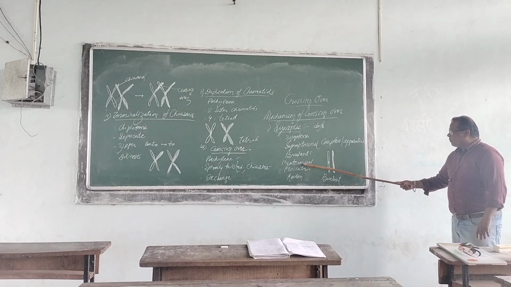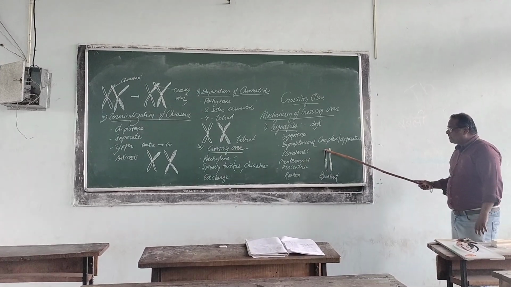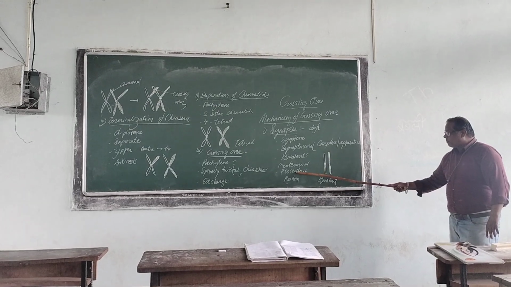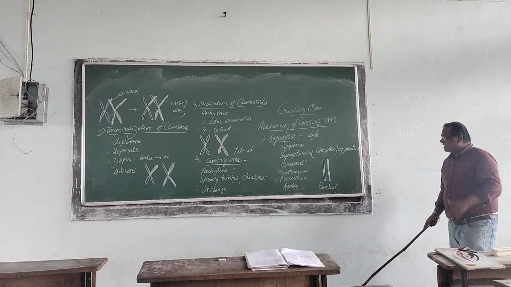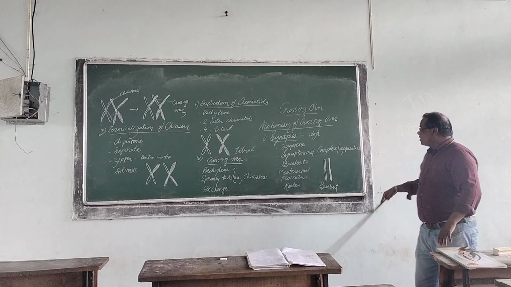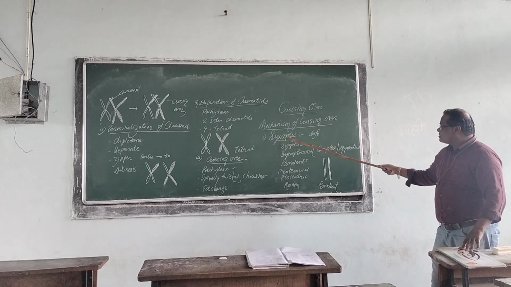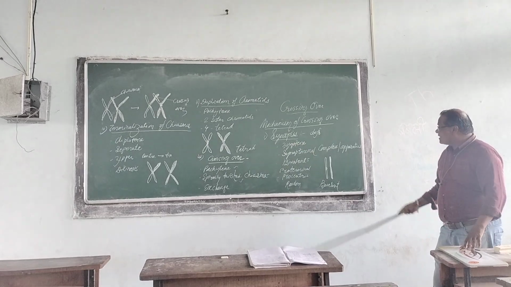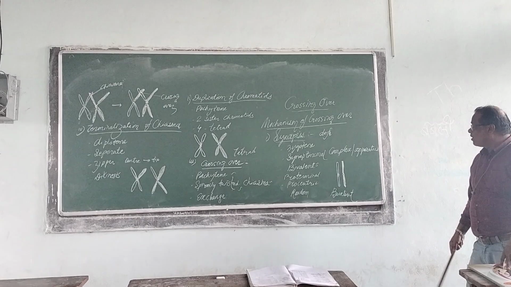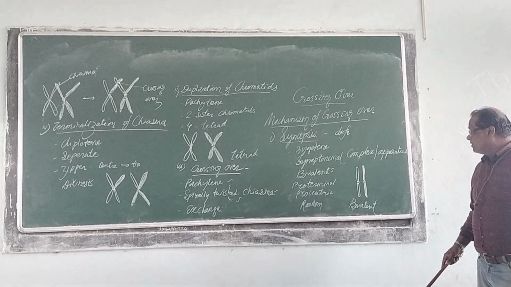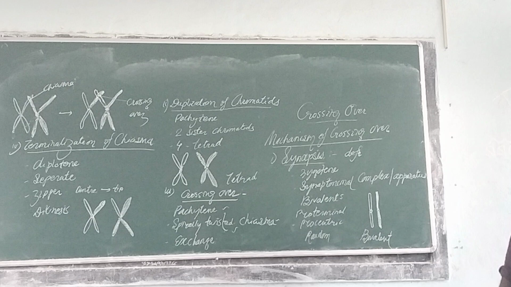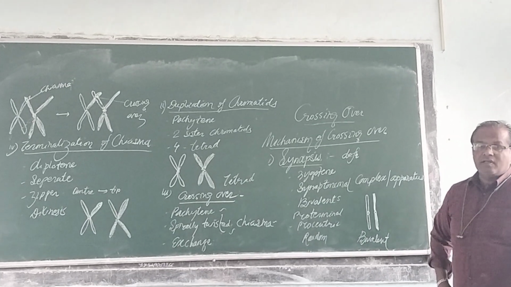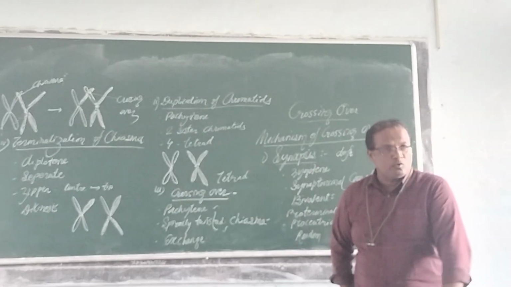Proterminal means from the tip, procentric means from the centromere, and random means there is no particular direction. So remember, synapsis occurs during the zygotene stage with formation of the synaptonemal complex, and the paired chromosomes are known as bivalent. Synapsis, pairing of homologous chromosomes.